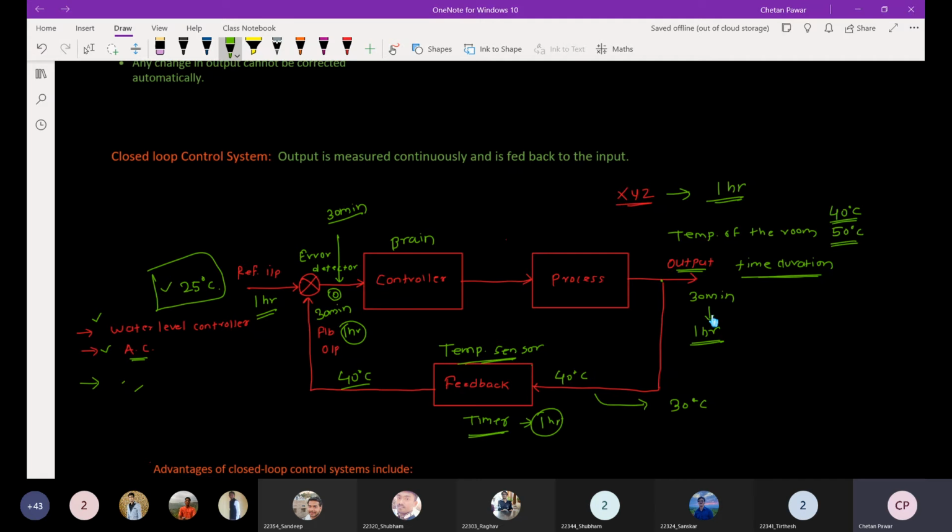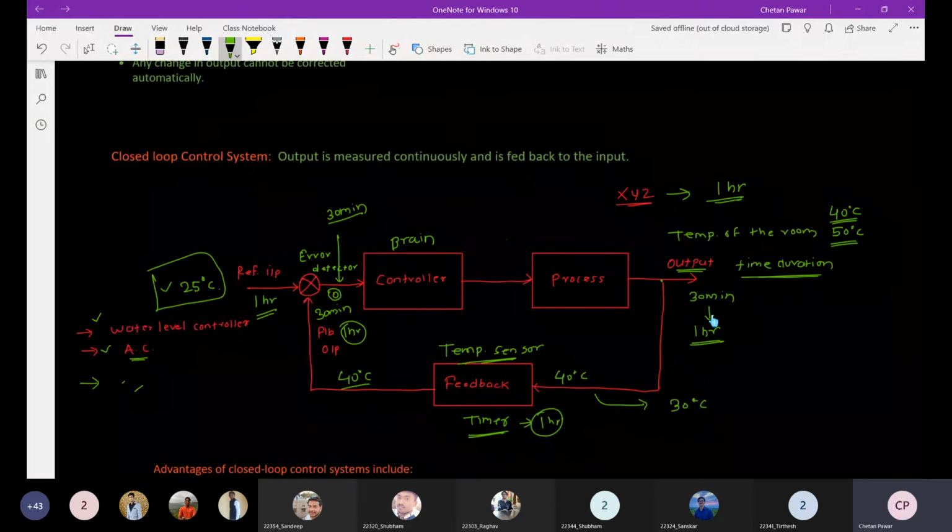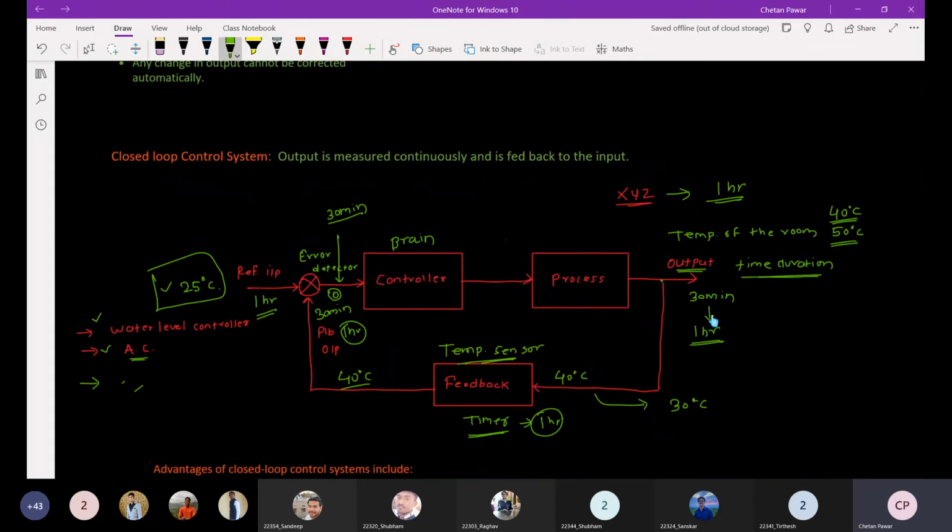The broad classification of control systems we will study when we study these topics in detail. This subject has a very strong mathematical background, so it will be easy also. It is the most scoring subject, and also an interesting subject. We'll talk about those points later.